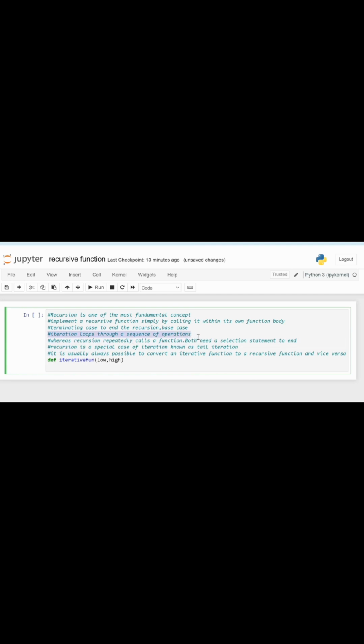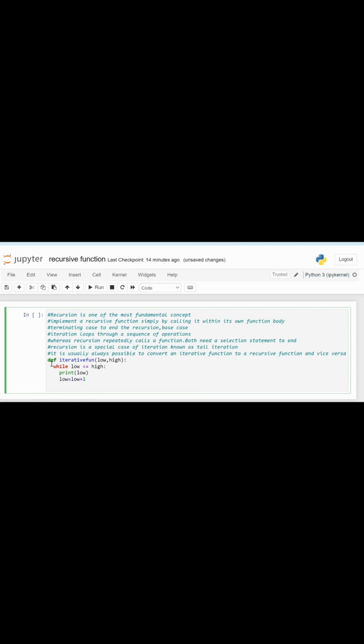It will check the condition: while low is less than or equal to high, it should print the low value. First it will print, then it will increment low by 1.